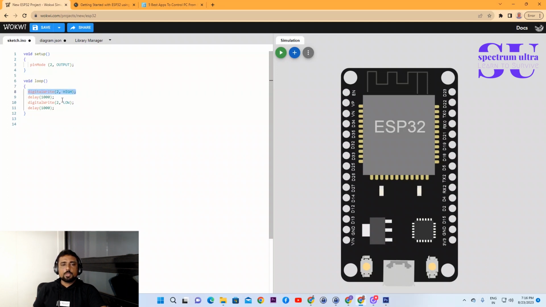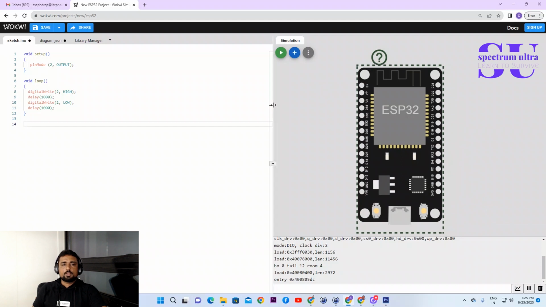So digital pin 2 is getting high, what will happen in this case? The LED is actually inbuilt there, so that will turn on for 1 second. 1000 milliseconds is 1 second. Digital write means it will turn on and off, because digital means 5 volt or 0 volt, maximum voltage and minimum voltage. So it will be low for 1 second and high for 1 second. So that one is there.